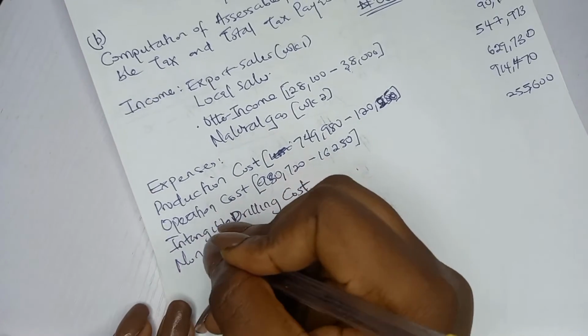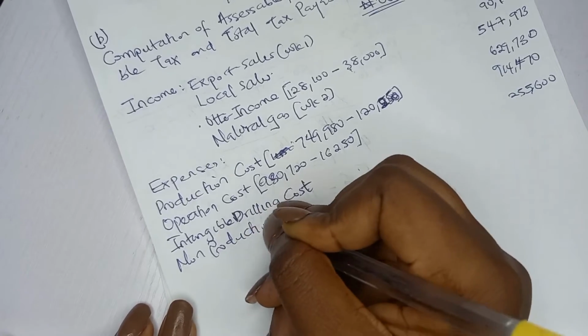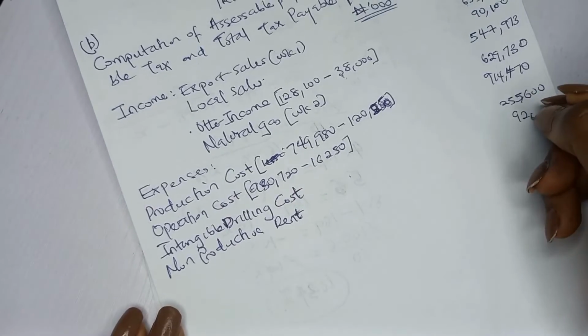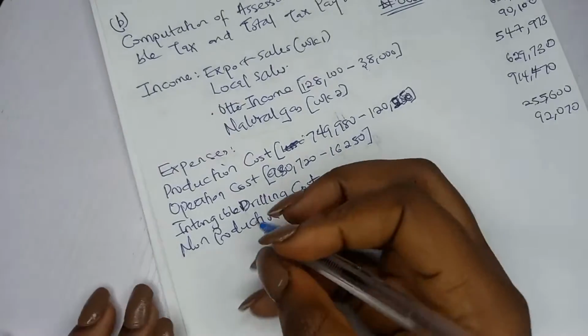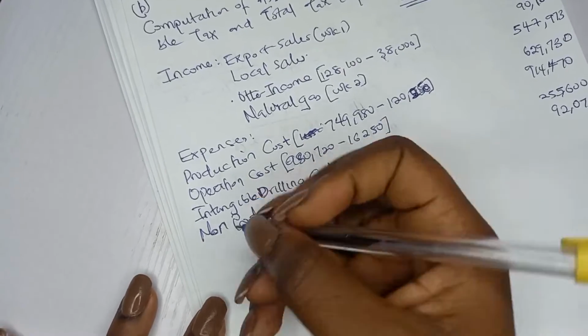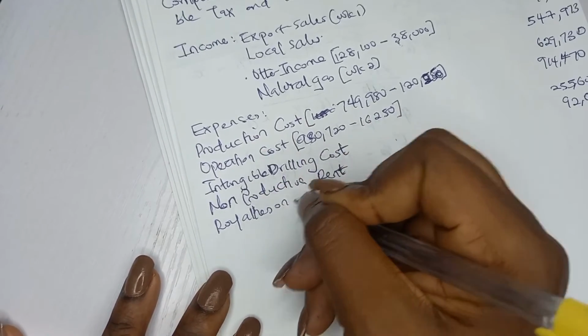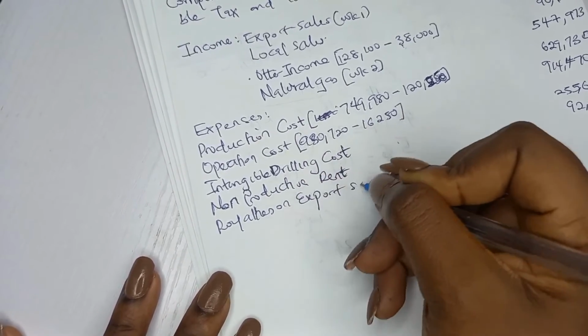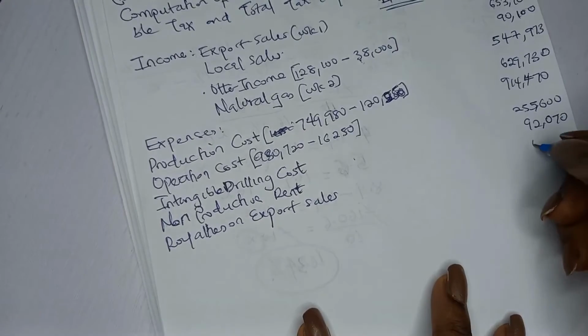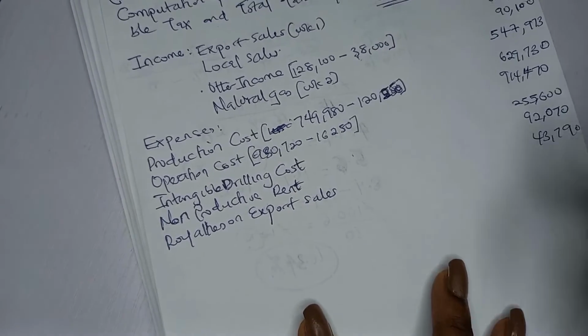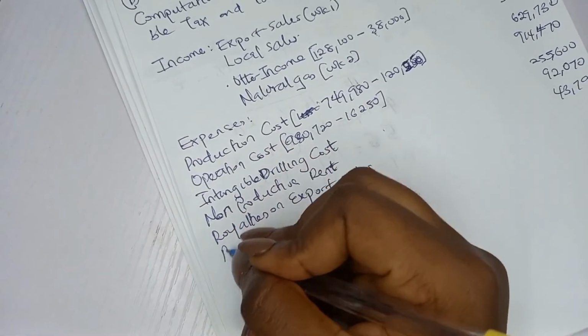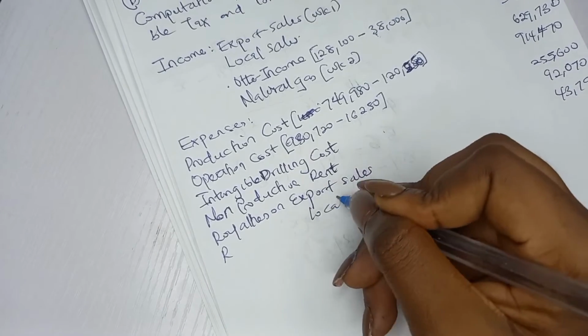We have non-productive rent as the next one. You have 92,070,000. The next expense here is royalties on export sales, 43,790,000. Just put it there. They didn't say anything about it. The next one is royalties on local sales.